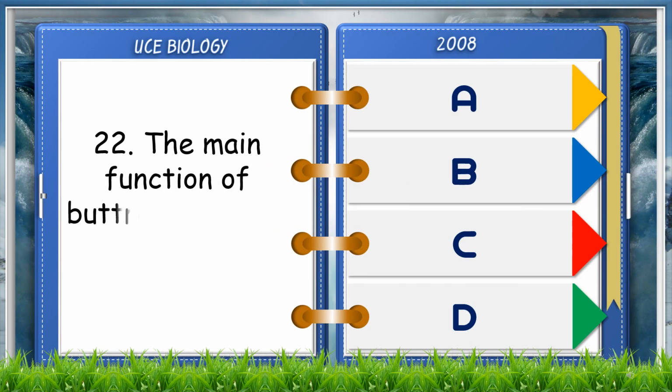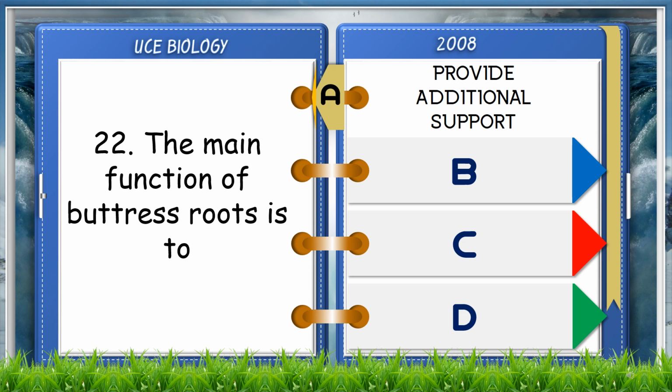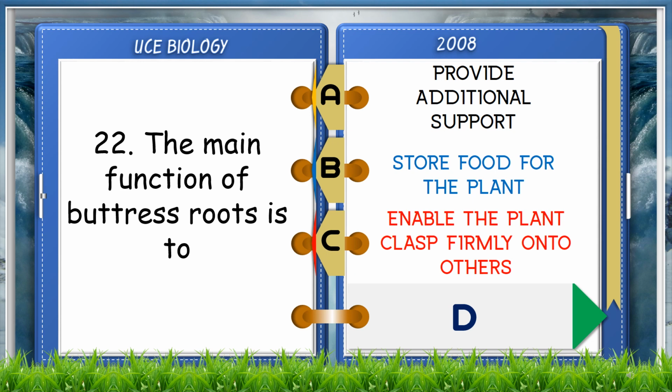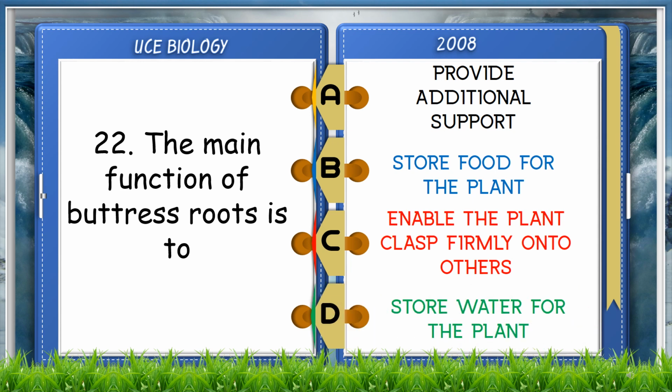The main function of buttress roots is to A. Provide additional support, B. Store food for the plant, C. Enable the plant to clasp firmly onto others, D. Store water for the plant. The answer is A. Provide additional support.